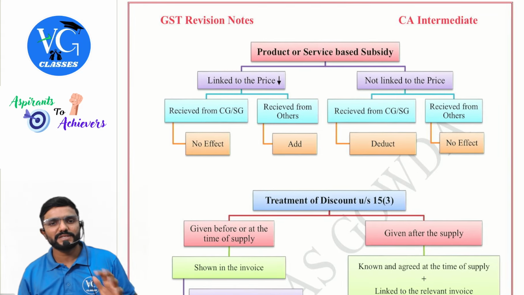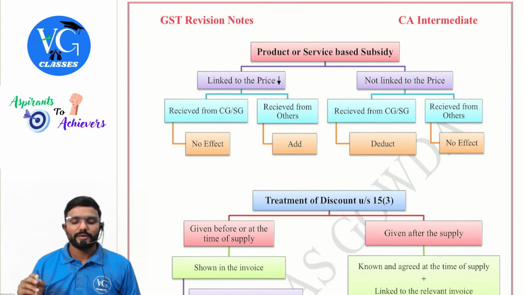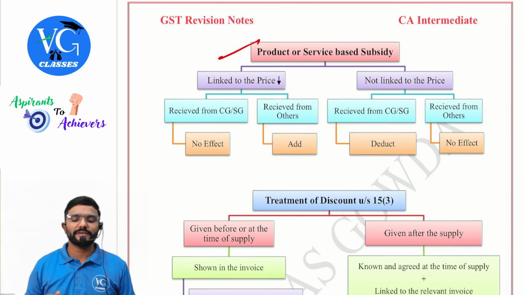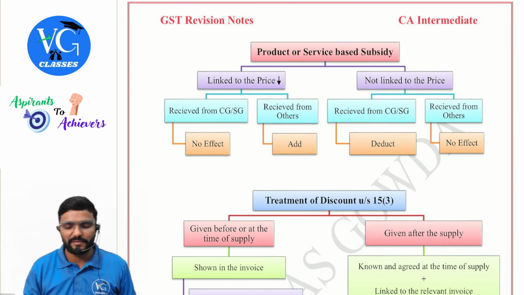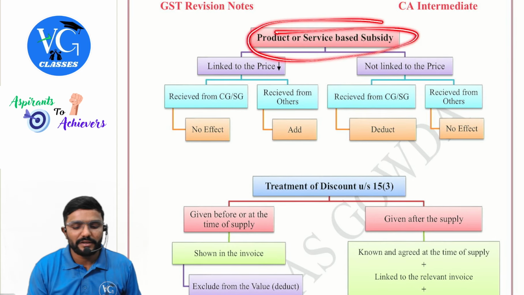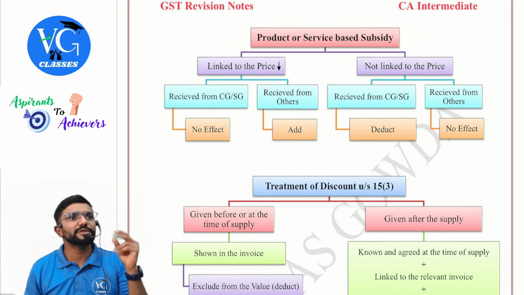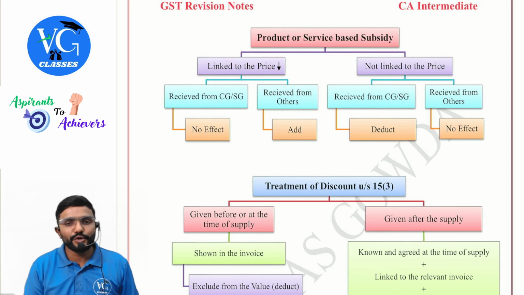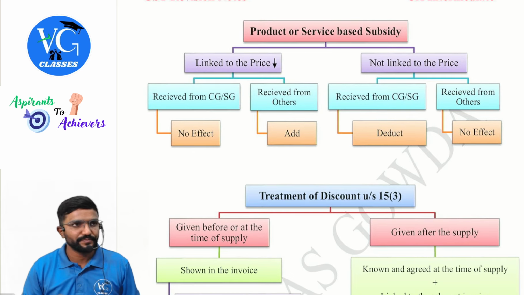Next, I have just given one chart here, one or two. First one is subsidy, guys. So much detail at the inter level is not required, but still, at least for your knowledge, I am giving it. Listen here. If a product or service-based subsidy is given, and if it is linked to the price, what does it mean, guys? The price of the goods you have reduced because of the subsidy.